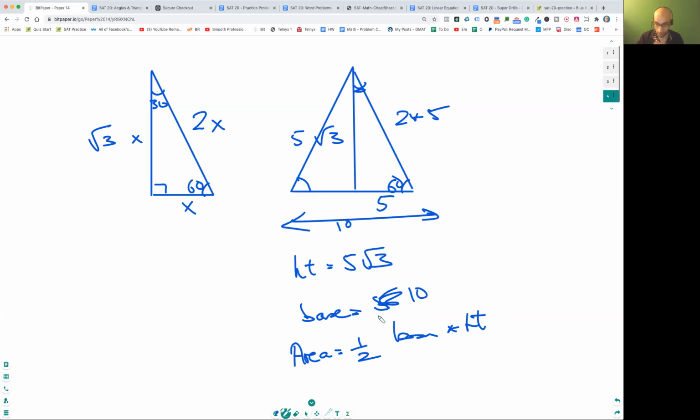Okay, so remember the base is 10 over here, right? And the height is 5 rad 3, right? We are talking about this equilateral triangle over here. So area is equal to half base times height, right? This is a hard problem. You don't need to worry about it, but it's something for those people who need this extra information. But the most important piece is this one you need to remember really importantly, okay? You need to remember this one.